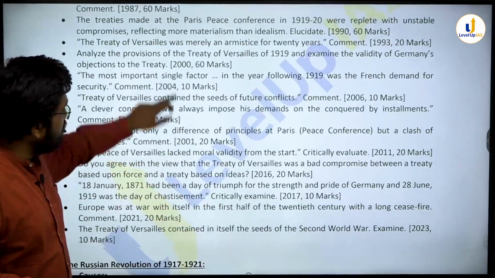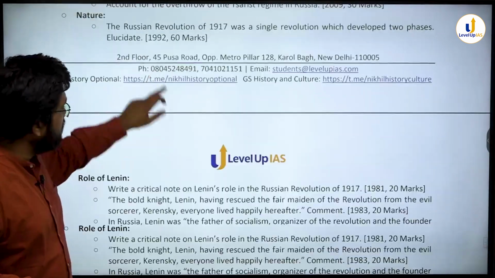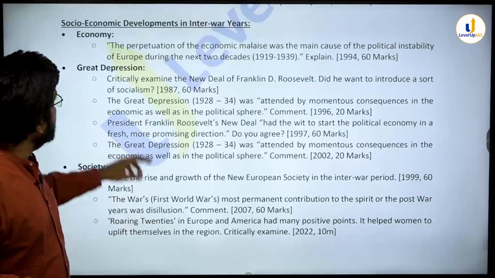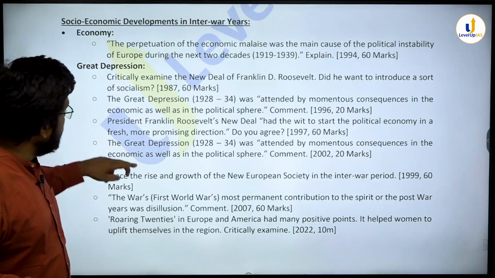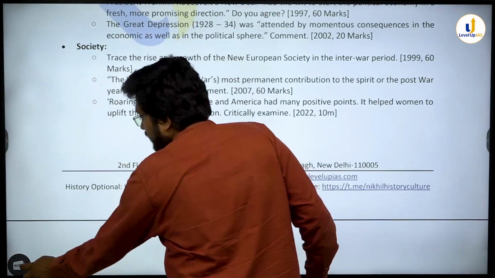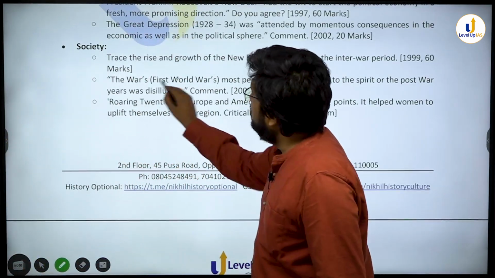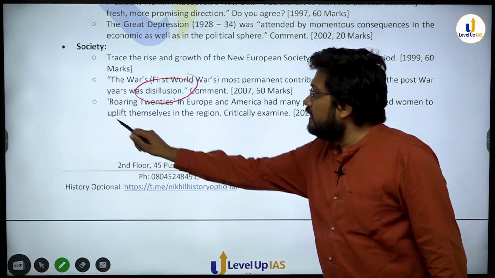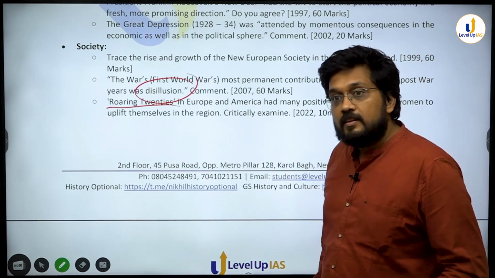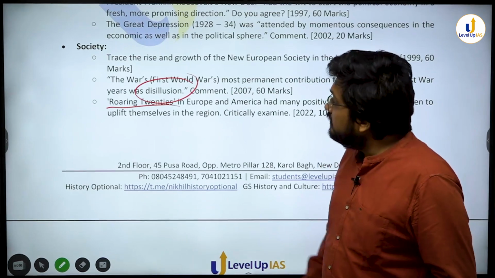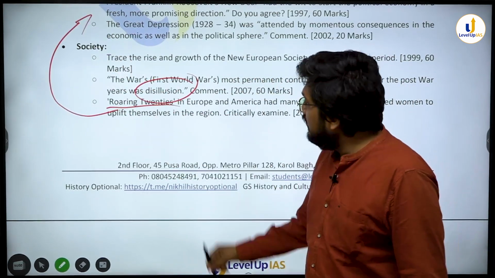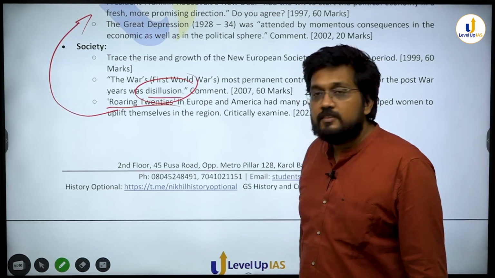So we have lots of questions on Paris Peace and Russian Revolution, etc. in the interwar years. But apart from that, we have questions on overall economy, Great Depression, and also society. A special focus is on a word that is disillusionment. We have roaring 20s, the term that is used in case of Europe as well as America. That after the post World War, the roaring 20s comes, after that comes the Great Depression, right? And the word is disillusion, disillusionment rather.